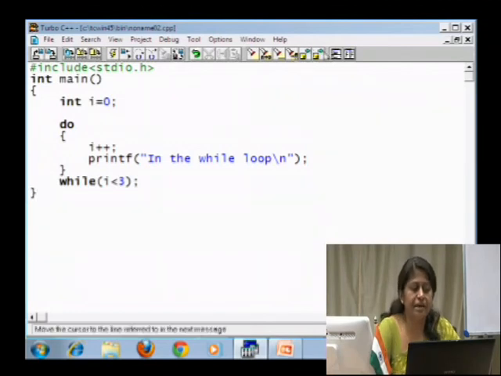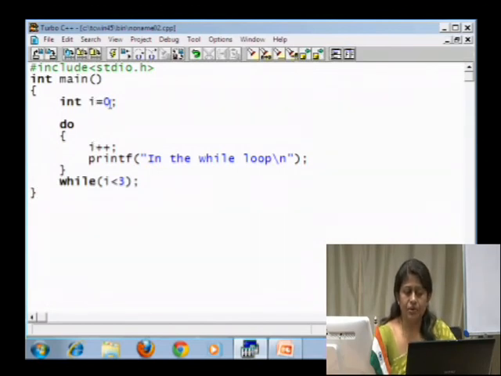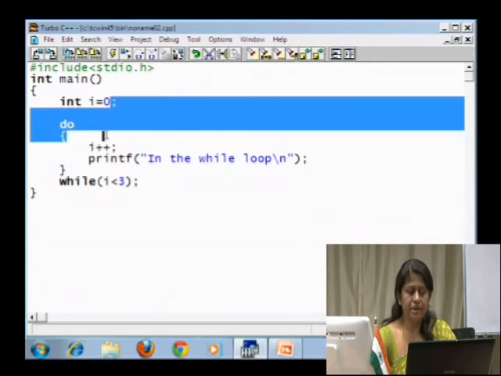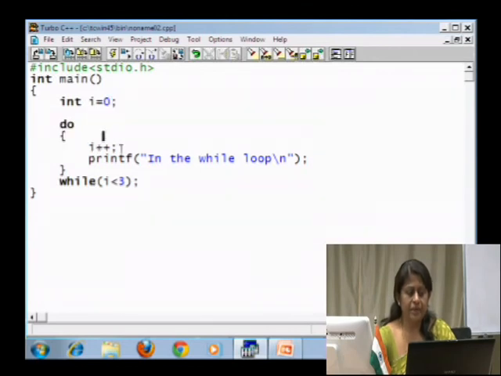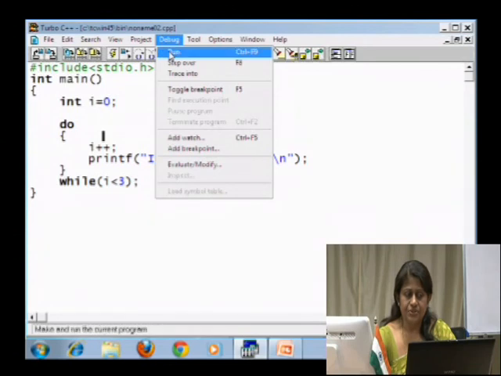So, here we have a program which is using a do while loop, and we have a variable I equal to 0, and we are incrementing the value of I, that is I plus plus, and we are printing a statement that is in the while loop, and we have a condition while I less than 3. So, how many times is this loop body going to be executed? Let us check.